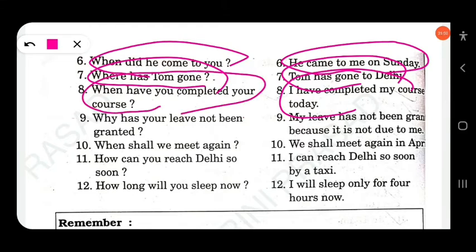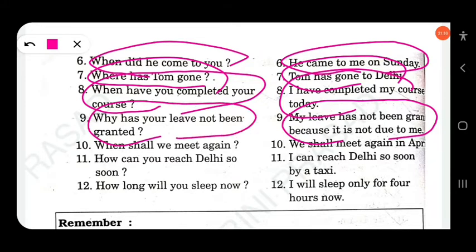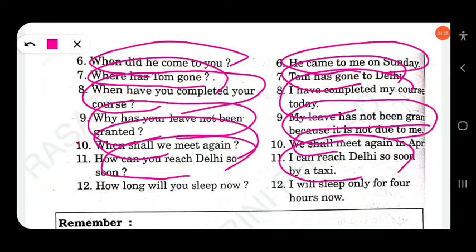My leave has not been granted because it is not due to me. Why has your leave not been granted? Here the structures of different tenses have been used. We shall meet again in April. When shall we meet again? I can reach Delhi soon by taxi. How can you reach Delhi so soon? I will sleep only for 4 hours now. How long will you sleep now?